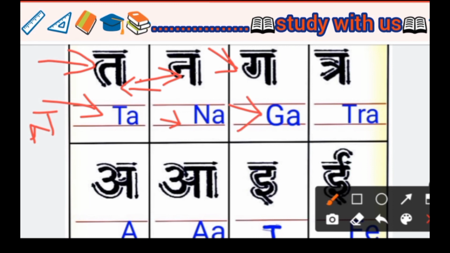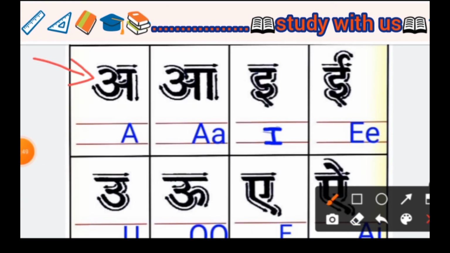Next Tra. In English we write it TRA. Next O. In English we write it A. Next A. In English we write it double A. A and I are like same, only one extra line difference.